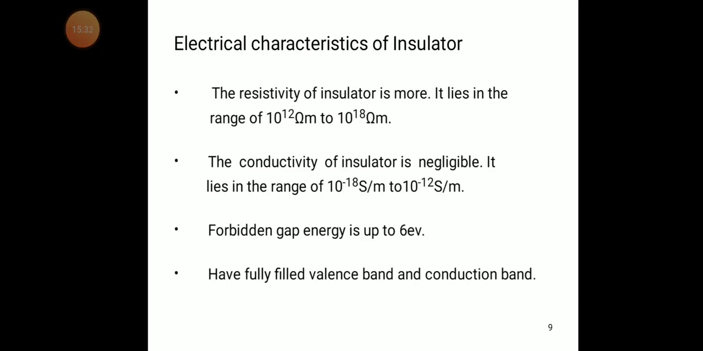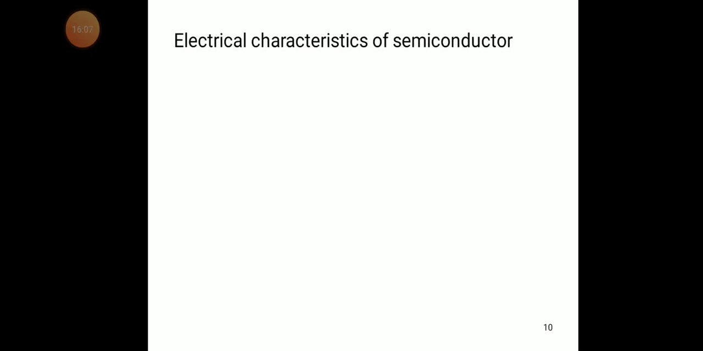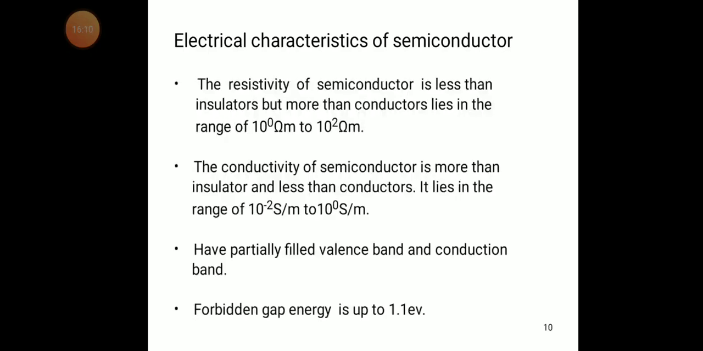So it has a fully filled valency band and conduction band. Insulator materials have a fully filled valency band and conduction band, so there is no electron movement in insulators. That's why the resistivity is more and the conductivity is less. The forbidden gap is 6 electron volts, and the valency band and conduction band have electrons filled in them. The next and important one is the semiconductor.